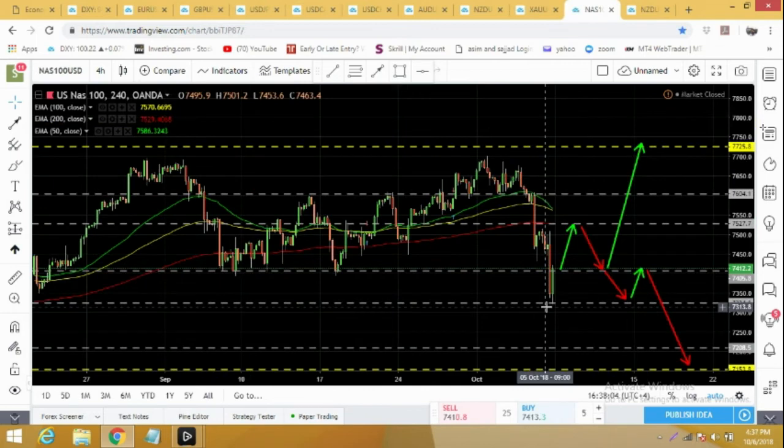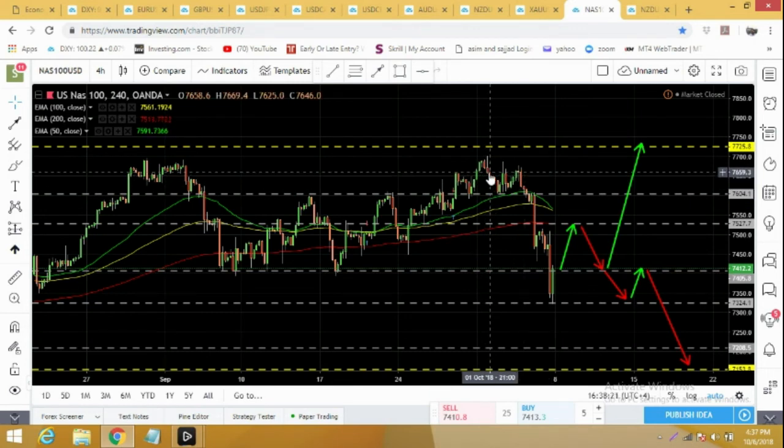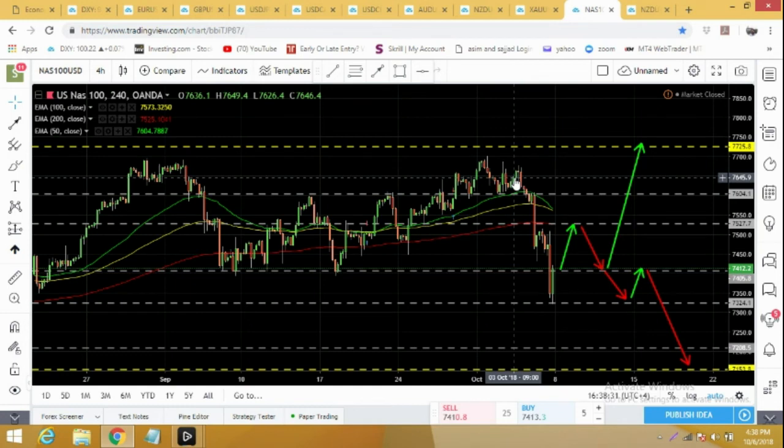Nasdaq 100 looked shaky from the beginning of the week. Since Thursday it started dropping down. It did try to bounce back, but it couldn't break above the previous high, and then from Thursday it started dropping down very quickly. We saw this bigger move. We were lucky to enter this trade, and then on Friday again it dropped a lot, but currently on the daily time frame it has bounced back from the 100 moving average.